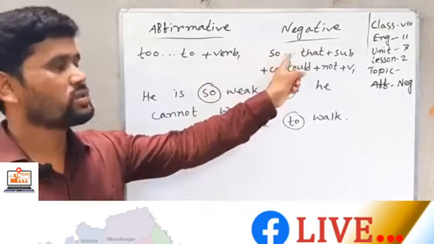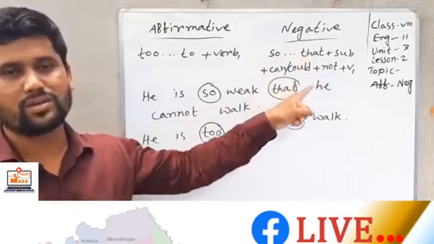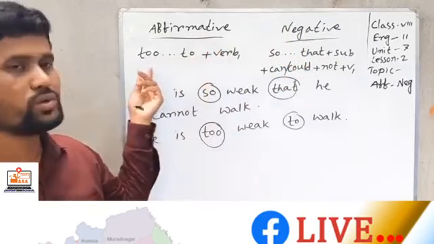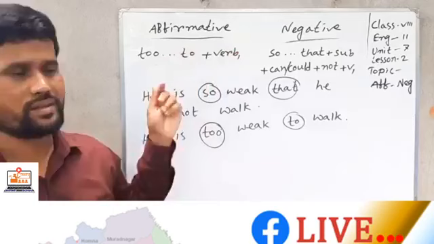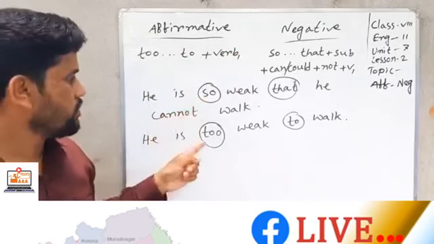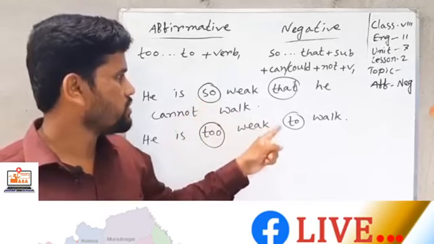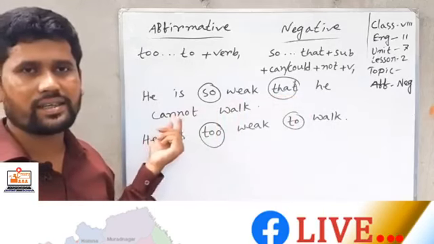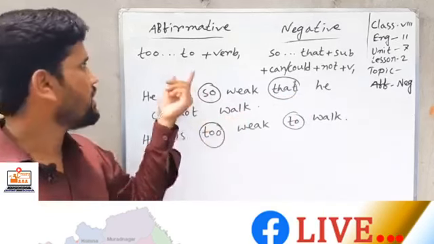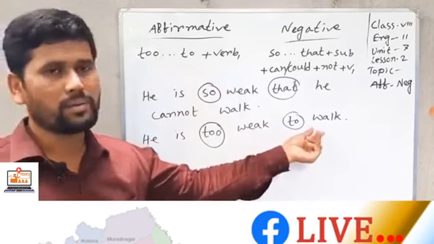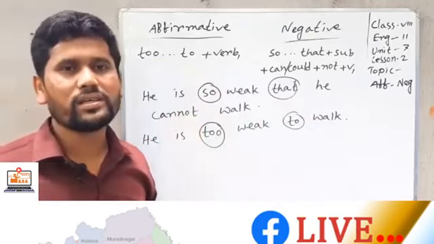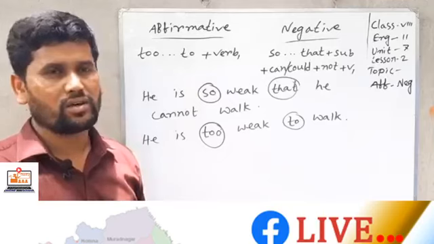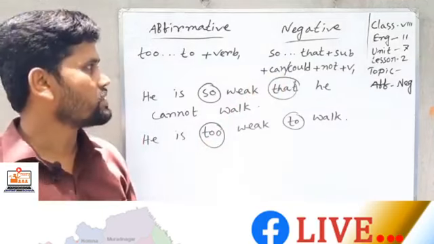If you find "so something something that plus subject plus can or could plus not plus verb 1," you can change negative to affirmative by using "to plus verb 1." Here you follow, I use "to" instead of "so," and I use "to" instead of "that." So, "something that subject plus can or could plus not plus verb 1," but after "to" we only use verb 1. The subject and "cannot" will not be used because "to" doesn't follow any subject or "cannot" or "couldn't," but after "so that" it follows subject, can or could.